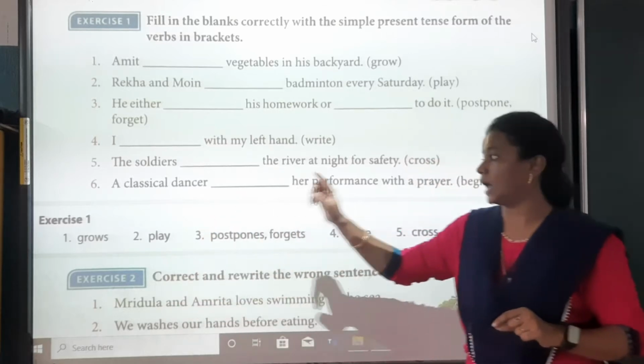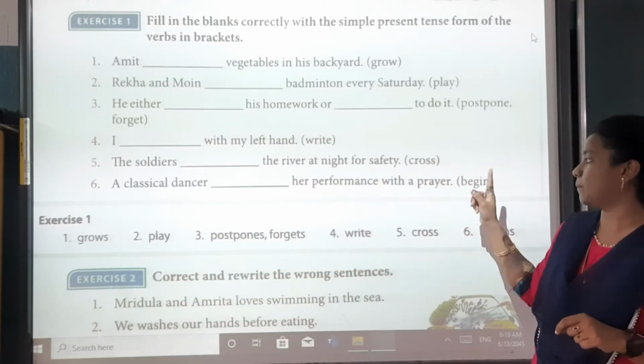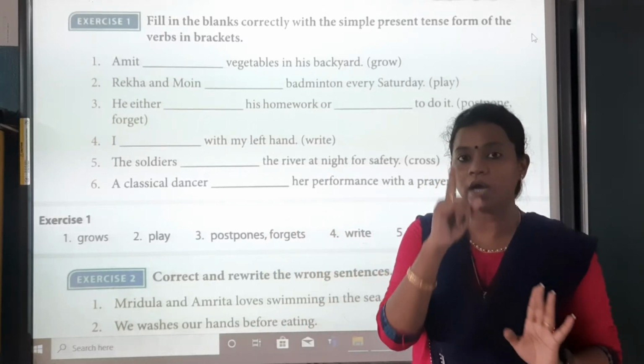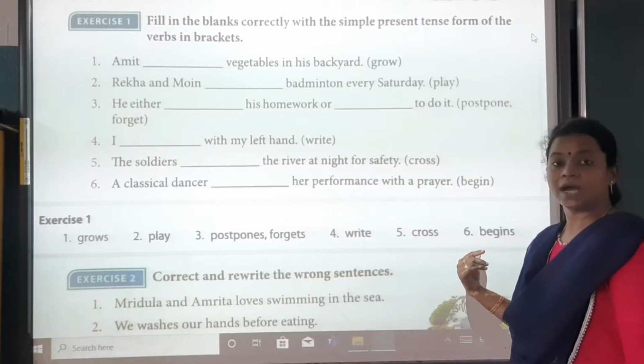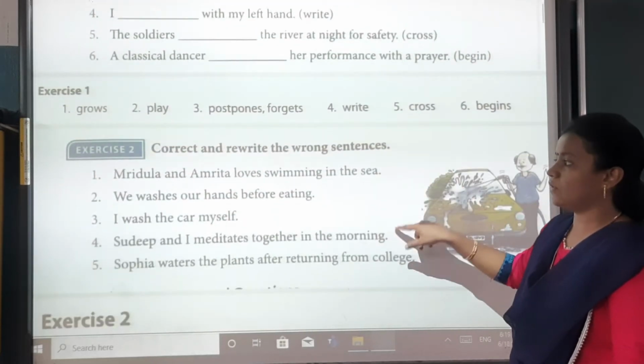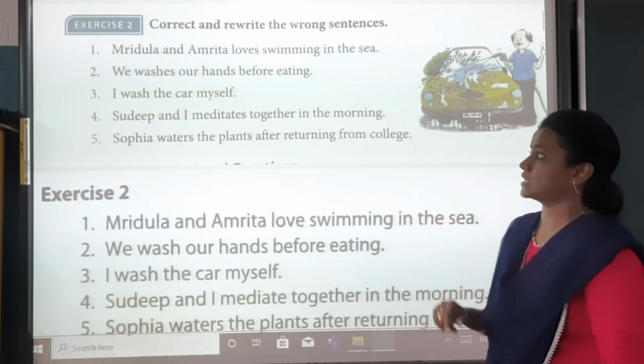A classical dancer dash a performance with a prayer. Begin. So a classical dancer, that is one classical dancer. So it will come begins. What will come? Begins. So this is our first exercise. Now we will do our second exercise.